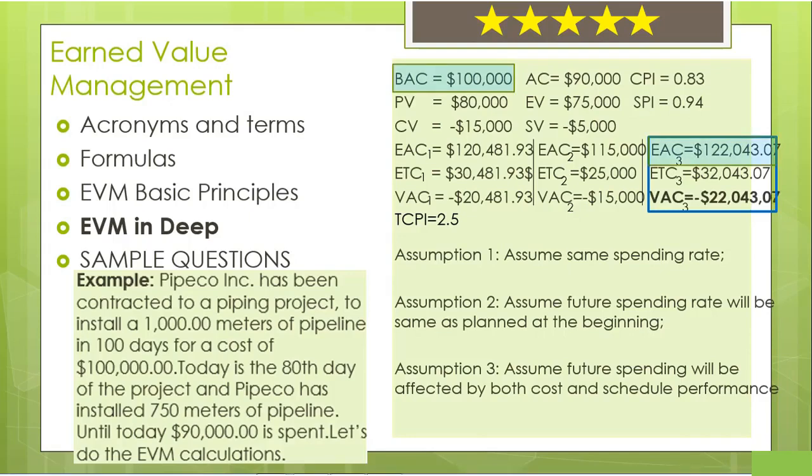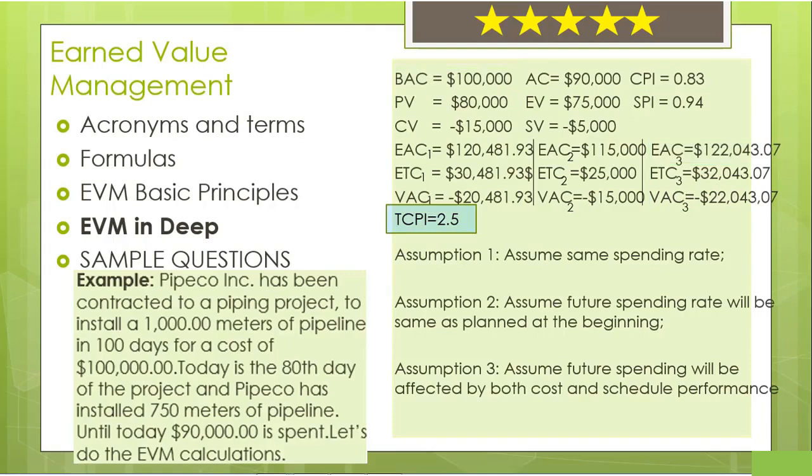We can only make a comment on the VAC value. If EAC is greater than the budget, then VAC will be less than 0. If EAC was less than the budget, then VAC will be greater than 0.